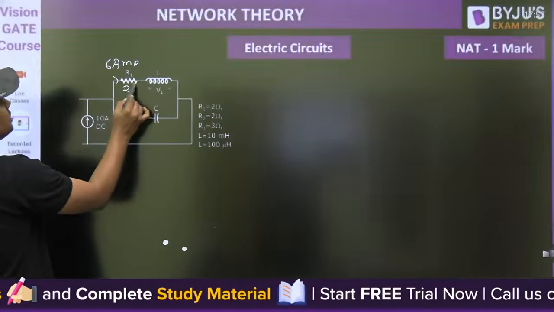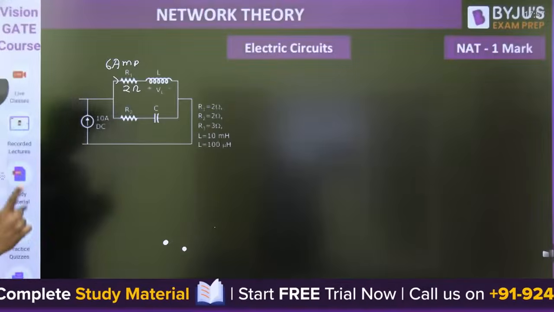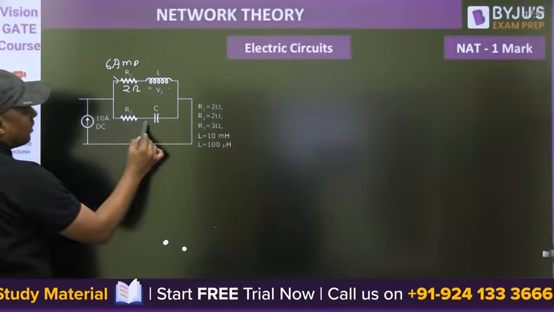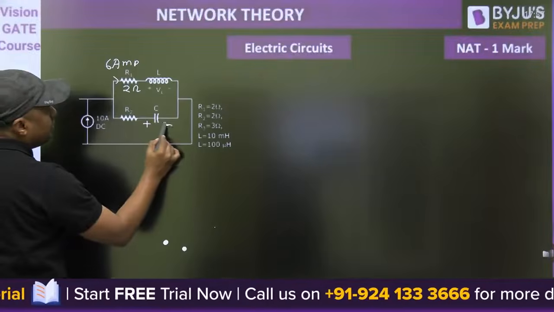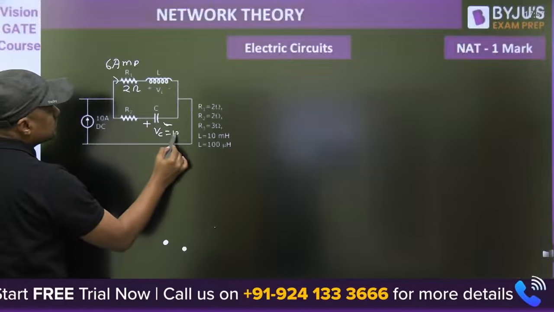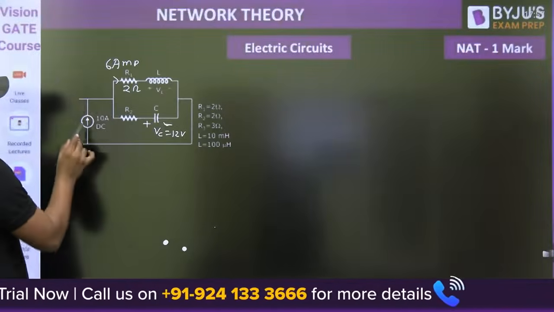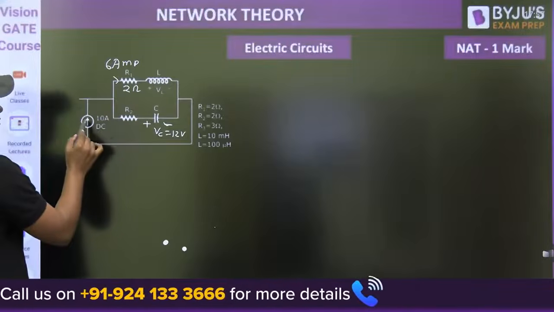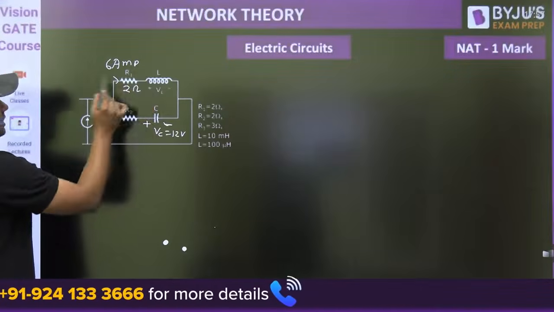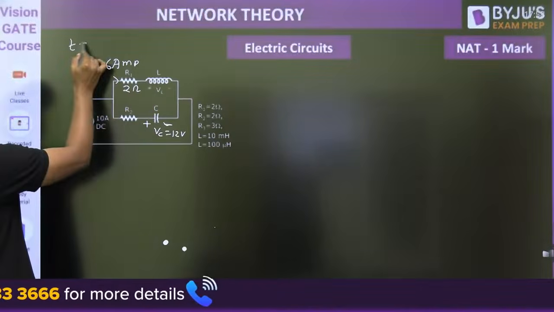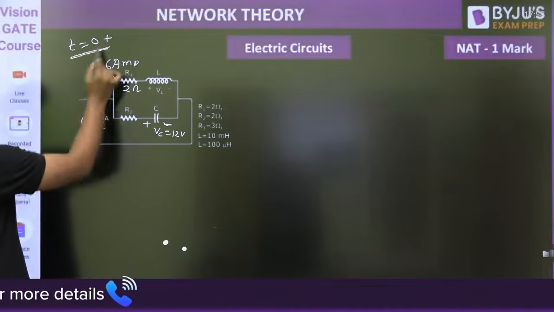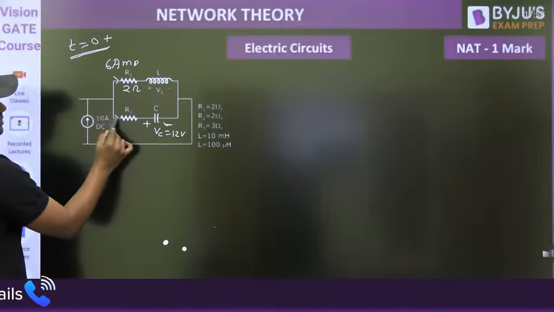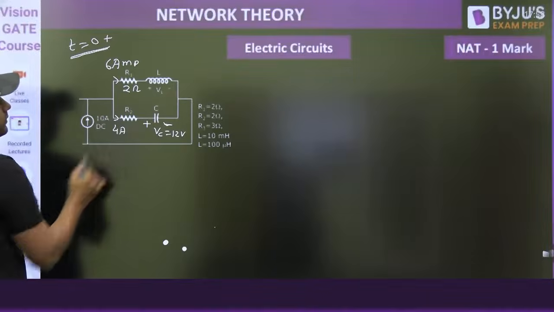The value of R1 is 2 ohm. The capacitor does not allow sudden change of voltage. The voltage will remain 12 volt. Now, the total current is what? 10 ampere. So 6 ampere will flow here. Then what is the current exactly at t equal to 0 plus? This current is 6, so this current is 4 ampere.